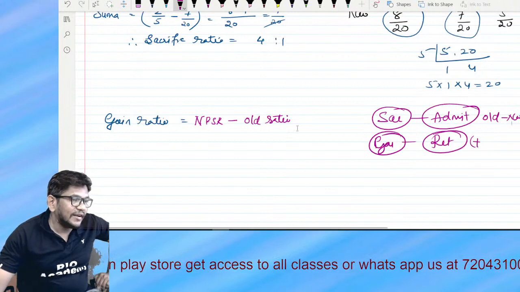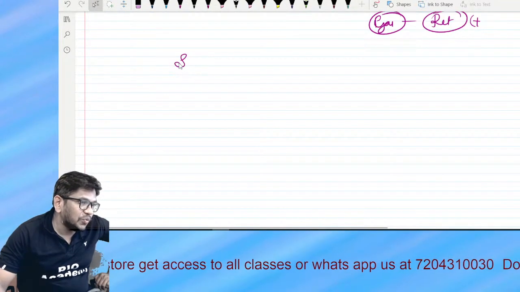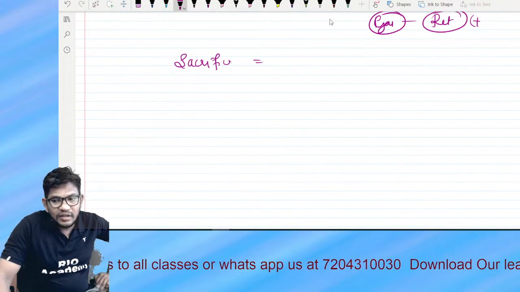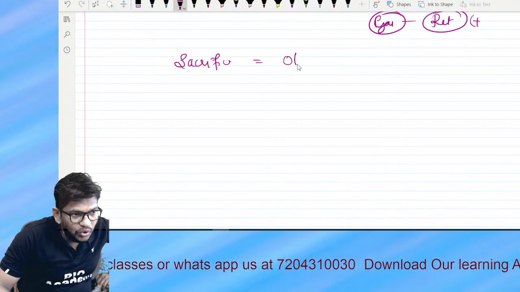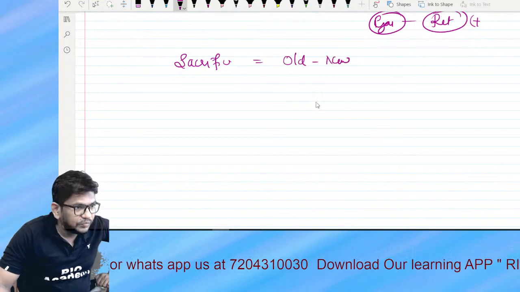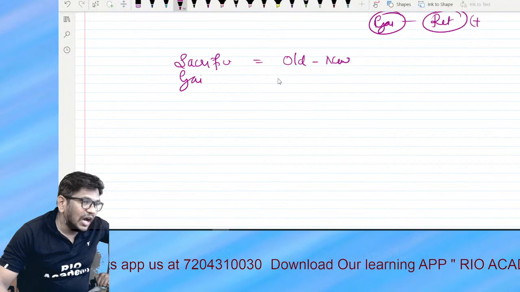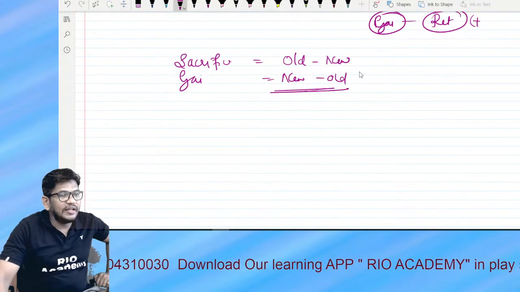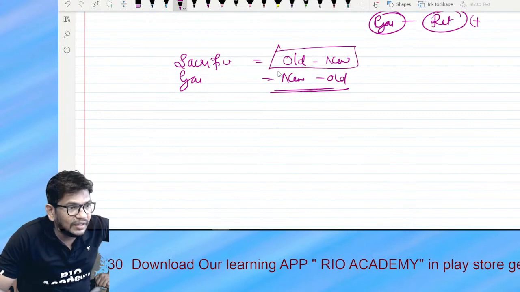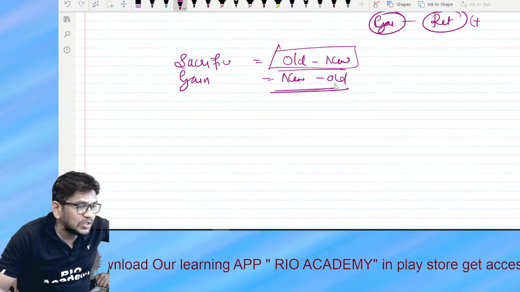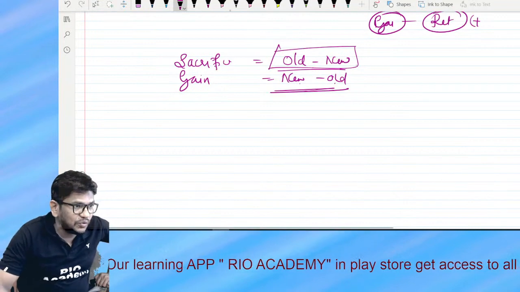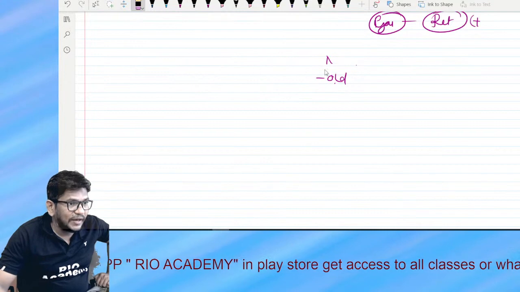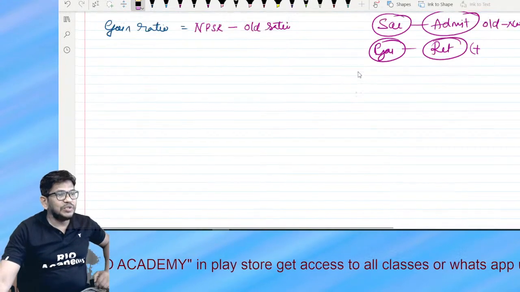I write it here. In sacrifice ratio, what do we do? We are calculating old minus new. Children, in gain ratio, the opposite of this: new minus old. All right? Remember this. If you get the gain ratio, new minus old. If you get the sacrifice ratio, old minus new. And even you can expect this question, my dear student. Chalo, let's do this question now.